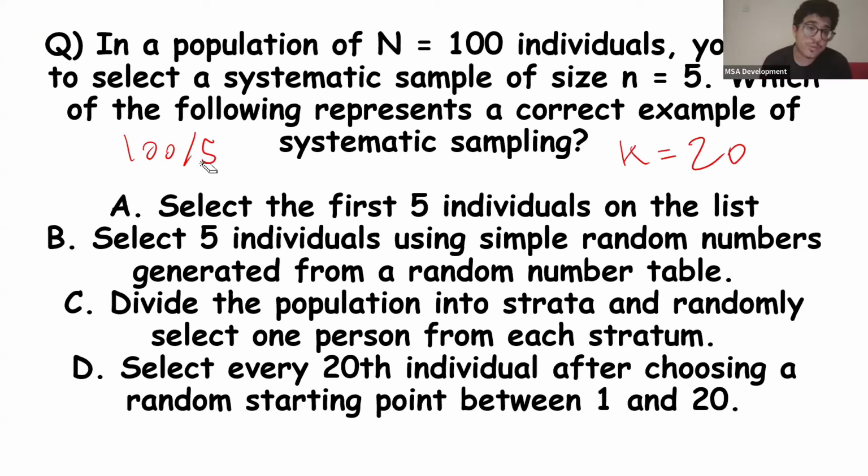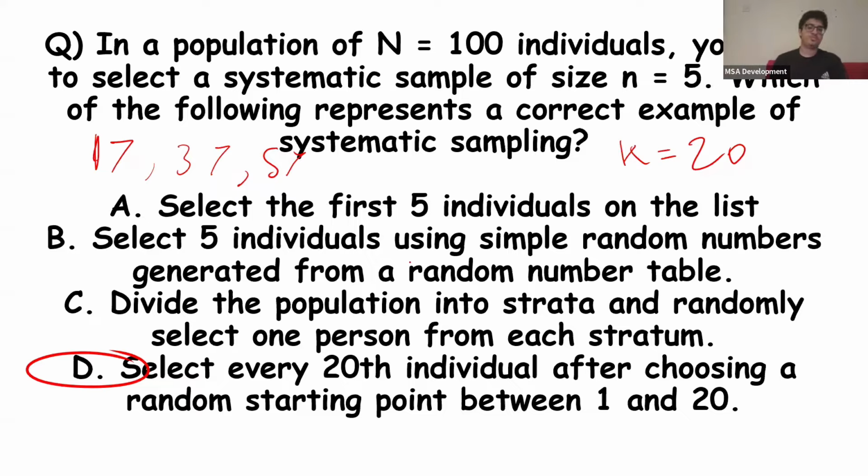So now we're going to choose a random number, 1 to 20. Let's say we choose 17, and then go every 20th value. So we're going to do 17, 37, and then 57, until we get a sample size of 5. So which one would the answer be? It would be D, where we select every 20th individual after choosing a random starting point between 1 and 20.